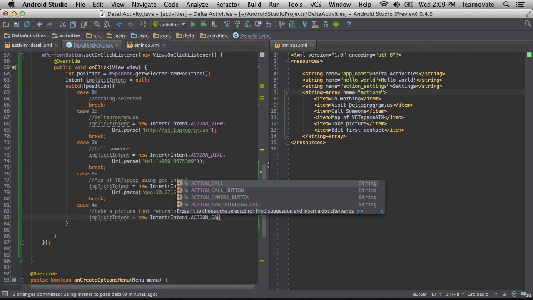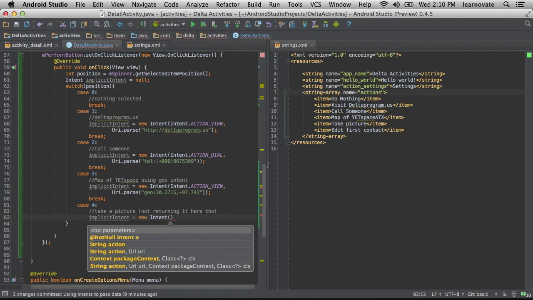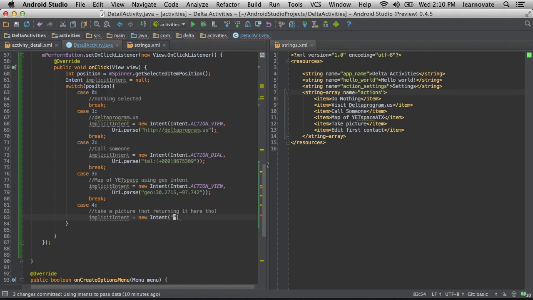Okay. So basically, right now, what program is going to run for this piece? You don't know. You don't care. That's the difference about it being implicit. Explicit would be run Chrome. This is saying run something that knows how to handle this data.